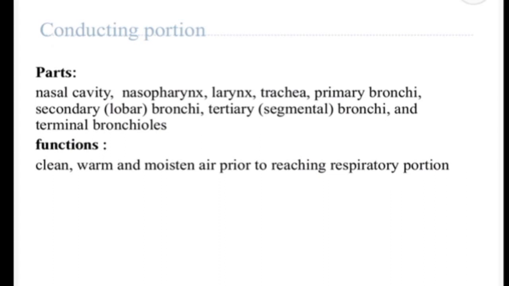So the parts of the conducting portion of the respiratory system are the nasal cavity, the nasopharynx, the larynx, the trachea, primary bronchi, secondary bronchi, tertiary segmental bronchi, and the terminal bronchioles. Its function is to clean, warm, and moisten the air prior to reaching the respiratory portion.